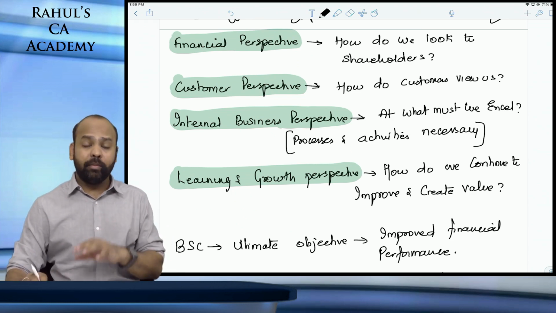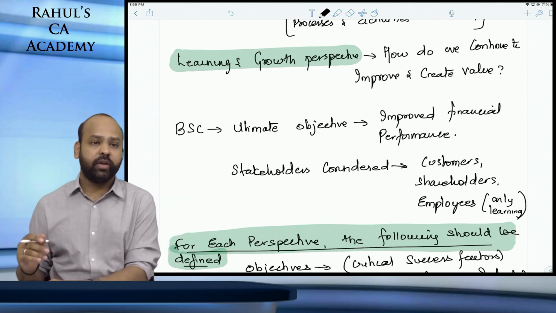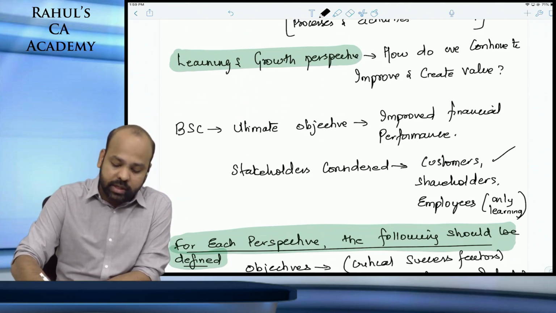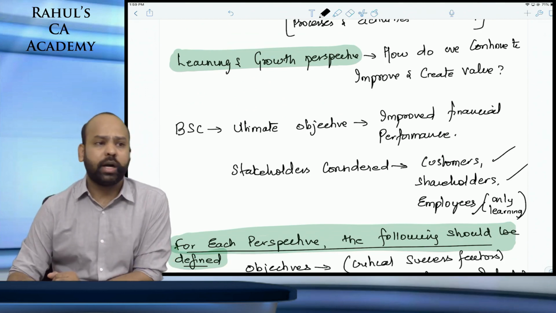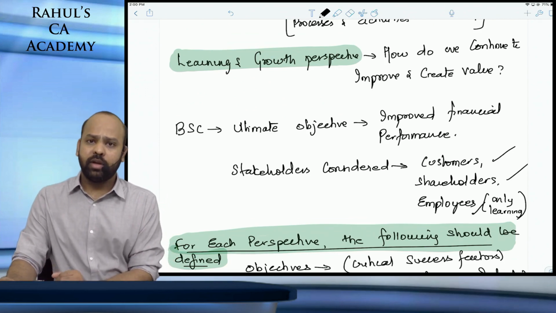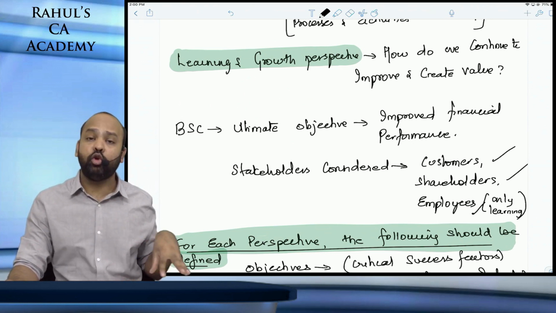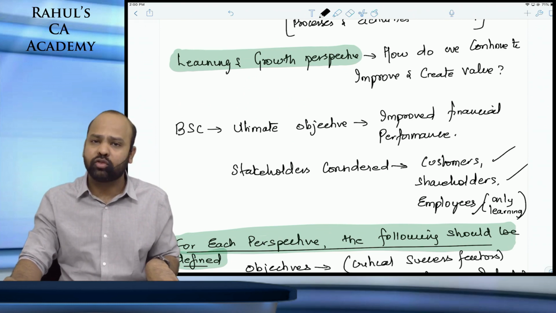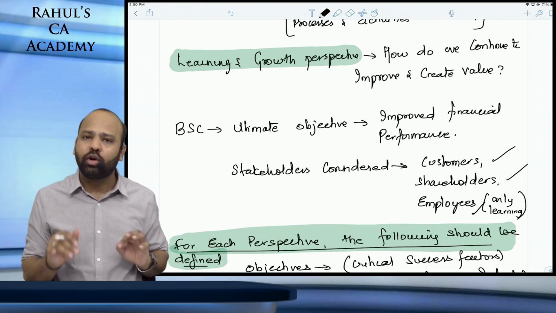Now, remember, a balanced scorecard considers both long-term and short-term objectives. As I told you, it considers stakeholders like customers, shareholders and employees. The ultimate objective of the balanced scorecard is simple: improve financial performance. But in reality, balanced scorecard fails. The problem is, when you ask your management to prepare a balanced scorecard, they simply copy the balanced scorecard of some other organization. They download it and they copy it.